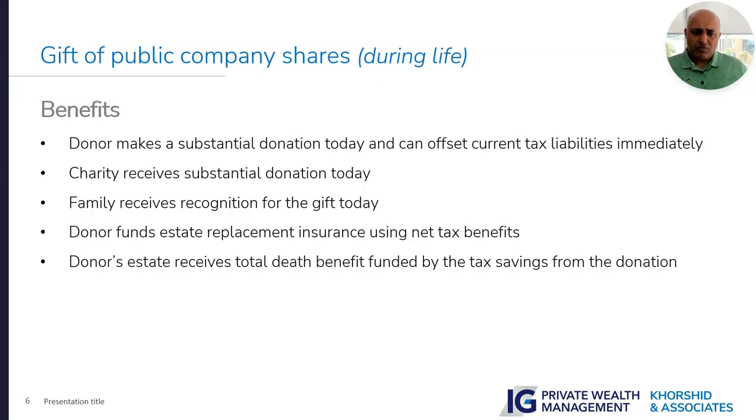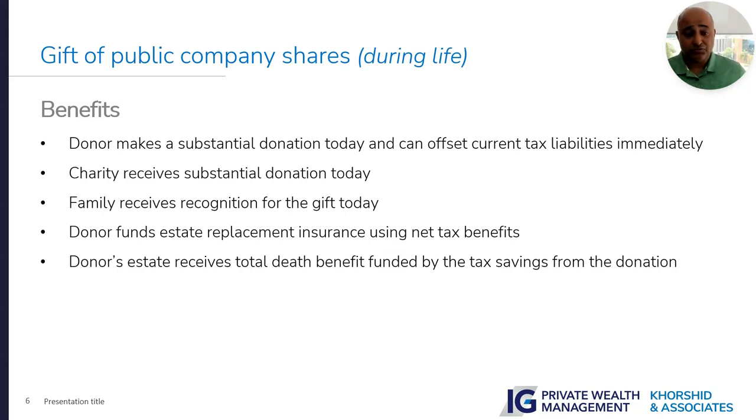Now if we revisit the benefits in this strategy: number one, the donor makes a substantial donation today and can offset the tax liability which exists today. The charity receives a substantial donation today, and you see the benefit going to the people and the charity you really believe in. That has huge value. The family receives the recognition of the gift today.